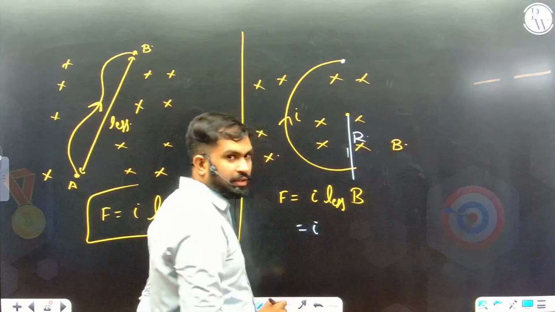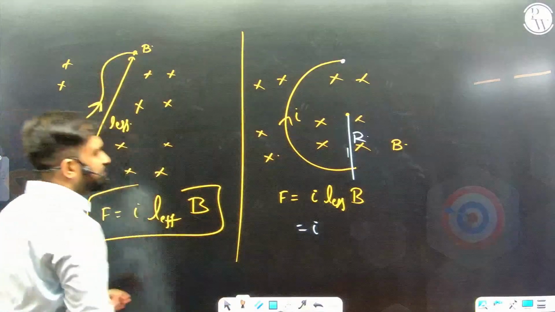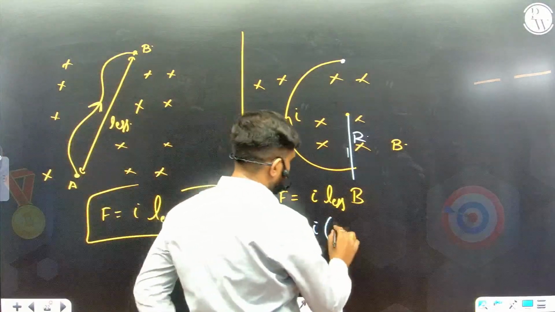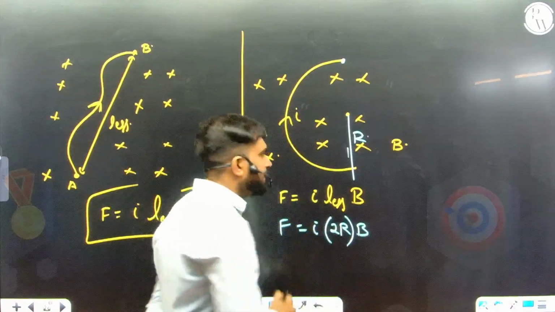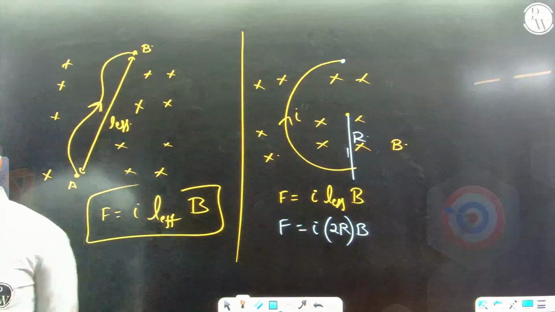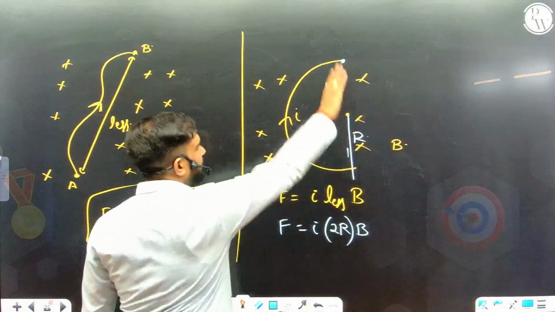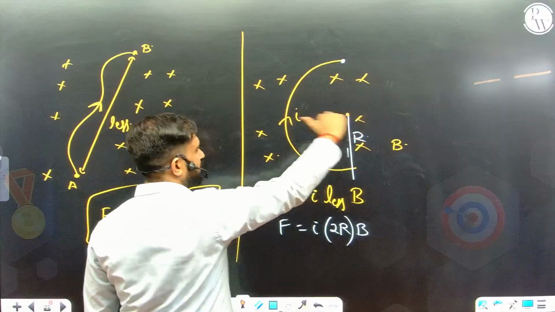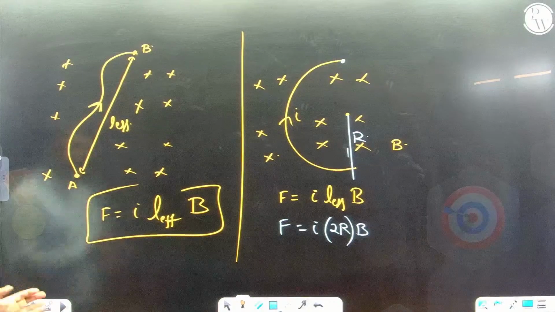Tell me. I said kids, the shortest distance doesn't matter what's the shape of the wire, so it is 2r. 2r into B, and this will be the magnitude of the force. The direction you can again easily get. I is in this direction, or L effective is in this direction, so L cross B, that means towards the left. That's the direction of your magnetic force.